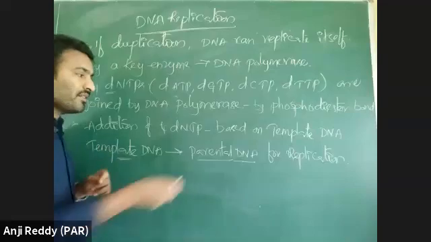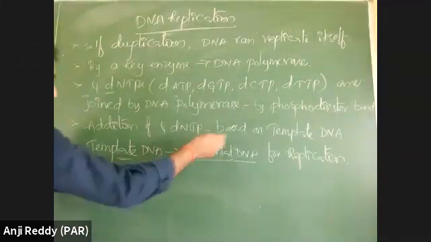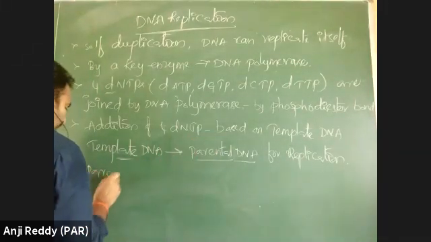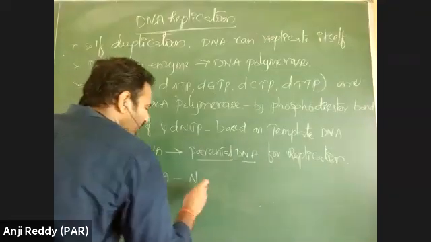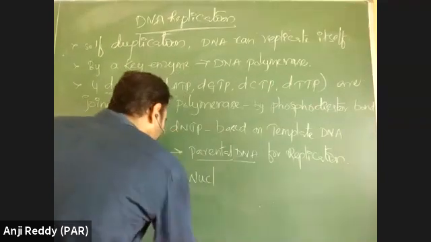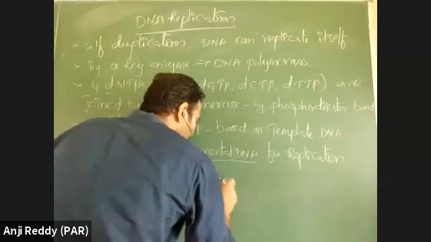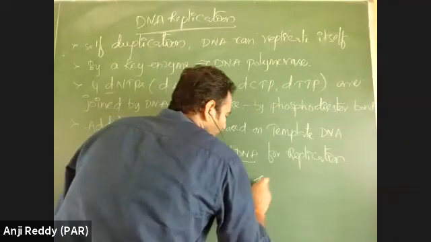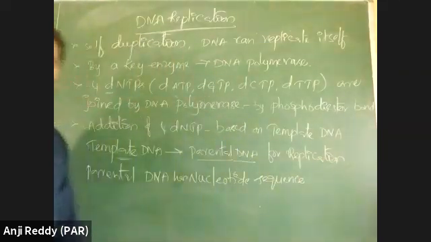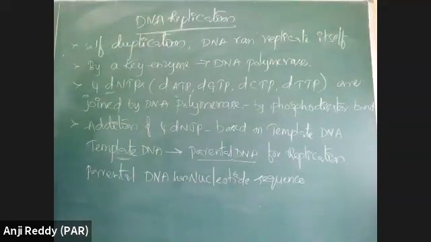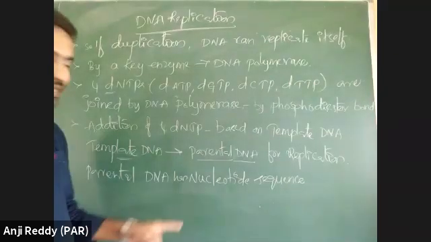Here, what does based on parental DNA mean? Parental DNA has a nucleotide sequence. There is a nucleotide sequence on parental DNA, right? A, T, G, C. Why add four deoxynucleotide triphosphates? Wait, listen to the class, then you can understand.